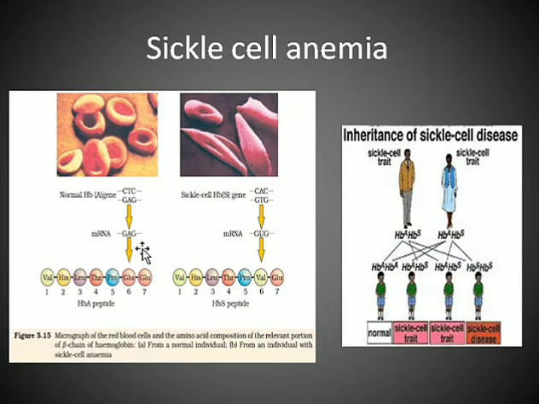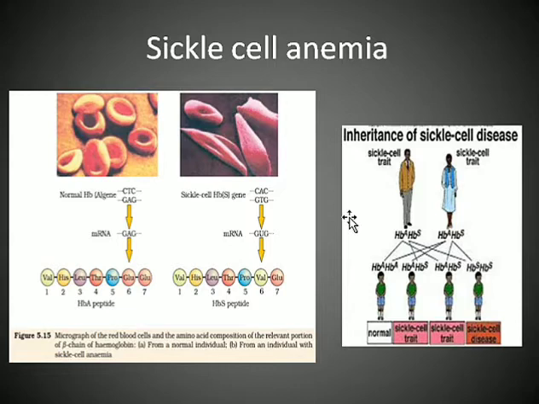So instead of glutamic acid, valine is produced, and so we have a defective hemoglobin chain. This is a normal hemoglobin chain, this is a defective hemoglobin chain, and that is why, when there is low oxygen tension, the RBC shape becomes like this, that is, sickle shaped.